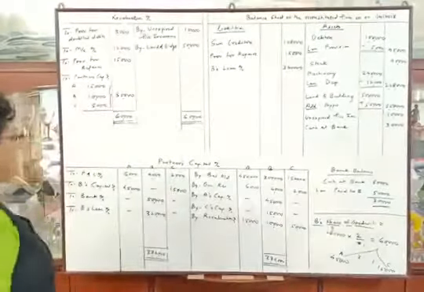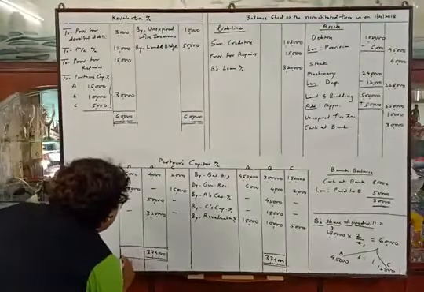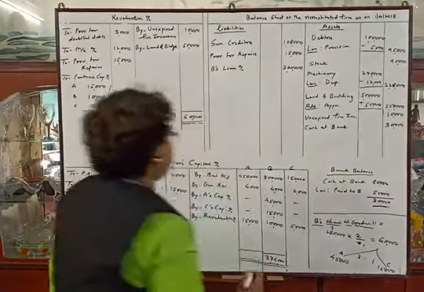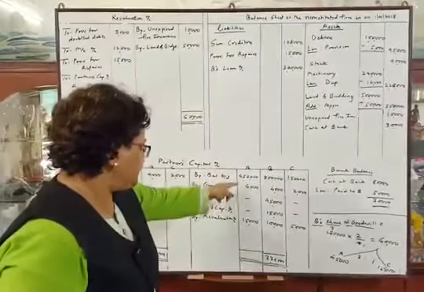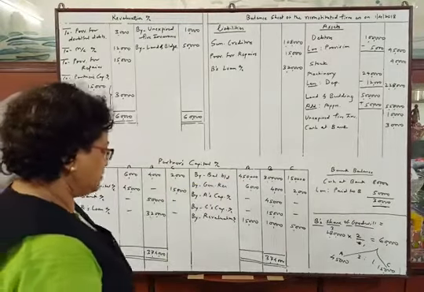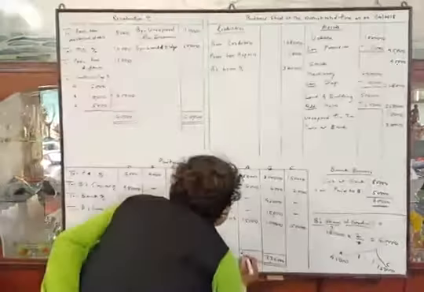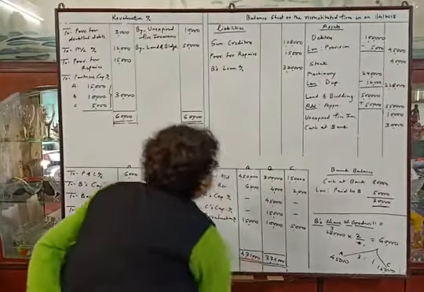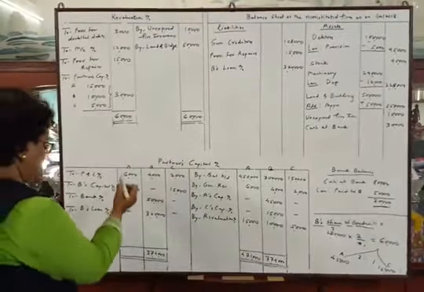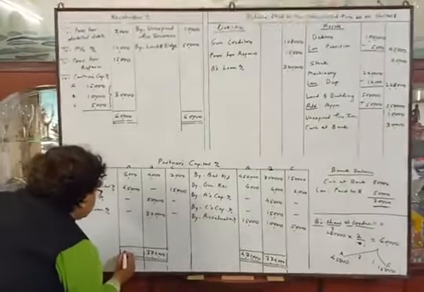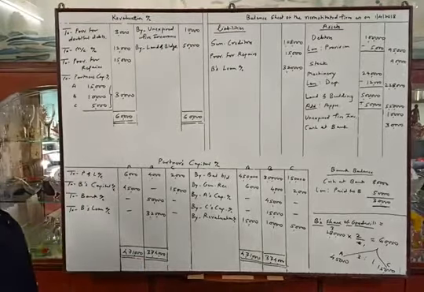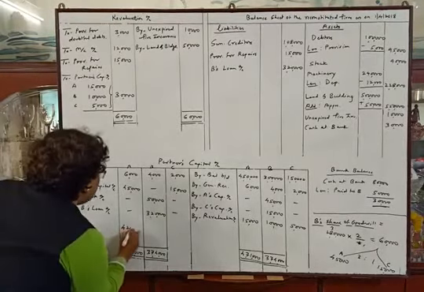Now we will tally A's capital account. Credit side total is 4,71,000. Debit total is 51,000. So we will deduct 51,000 from 4,71,000. So the amount remaining will be 4,20,000.